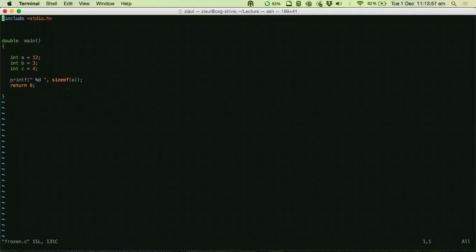Or in a simpler analogy, you have created an area in your program memory, and the name of that area is the variable a. How big is that area? That area is 4 bytes big. So that is the size of an integer variable: the integer variable is 4 bytes long. Now there are other types of variables. Let us say instead of int, let me use char. Now let us see what is the size of a.